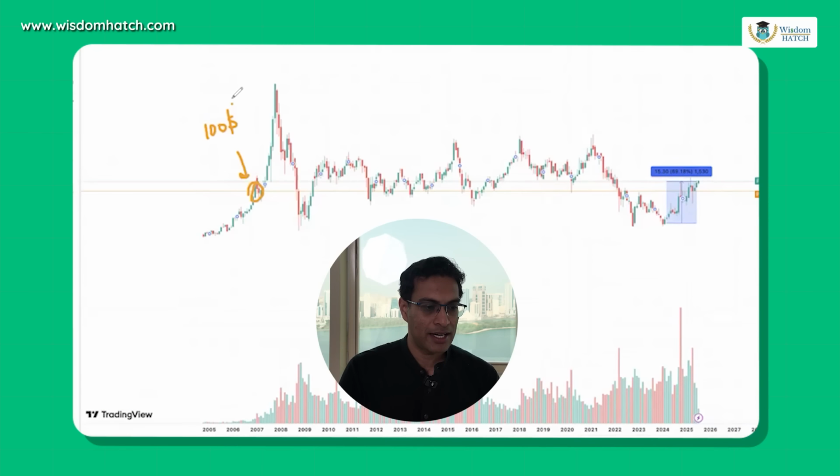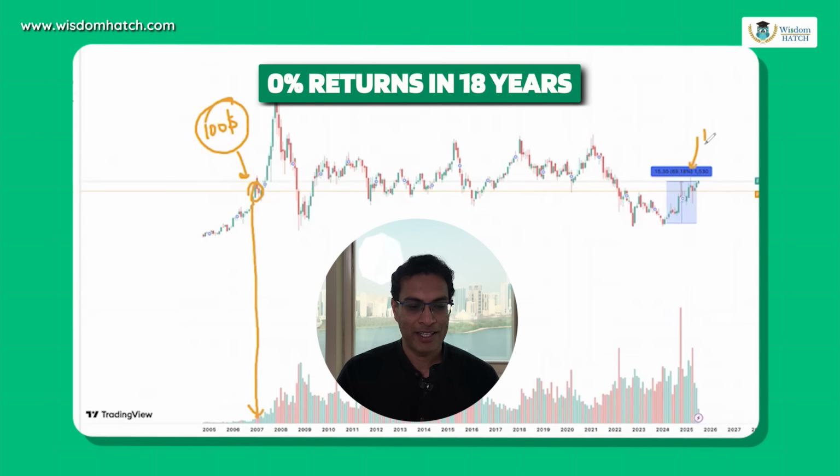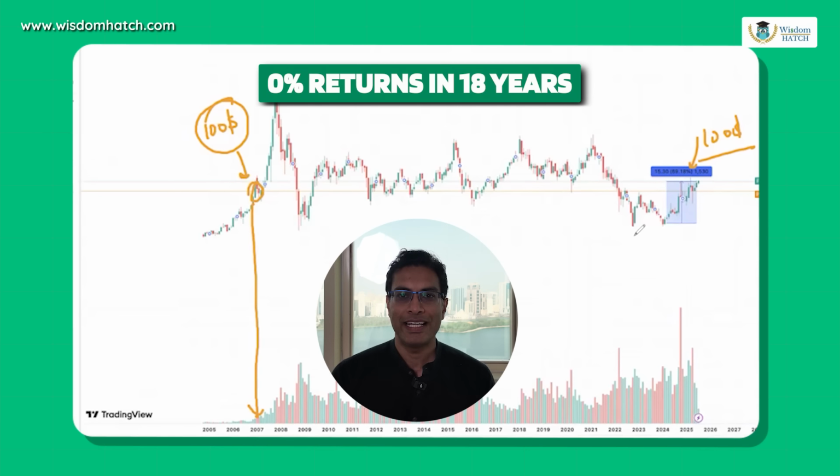Hi everyone. So if you take a look at this chart, what you would notice is that if you invested $100 in large cap China market, so large cap companies in China in the year 2007, that $100 would have remained $100 up until now. So roughly 18 years and you would have made 0% returns.